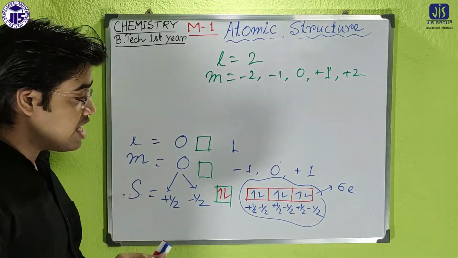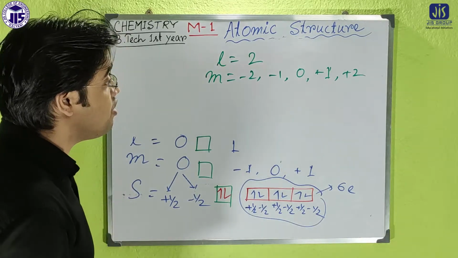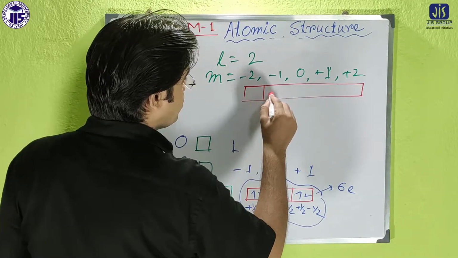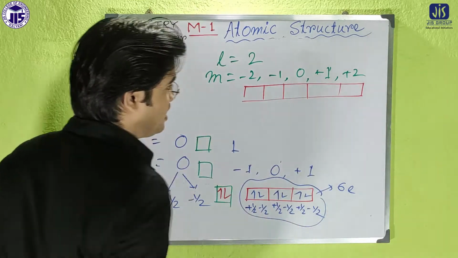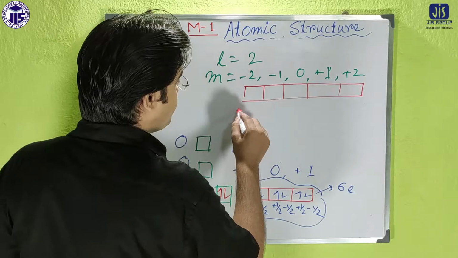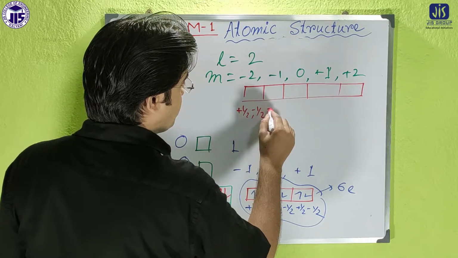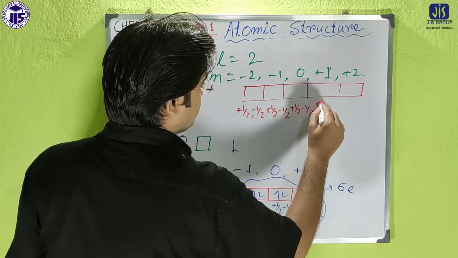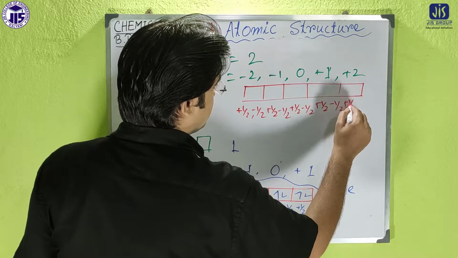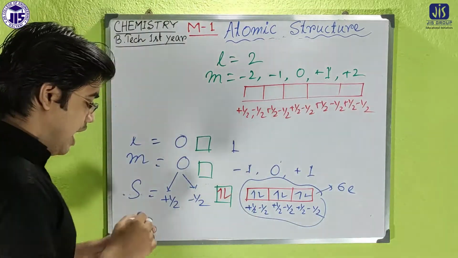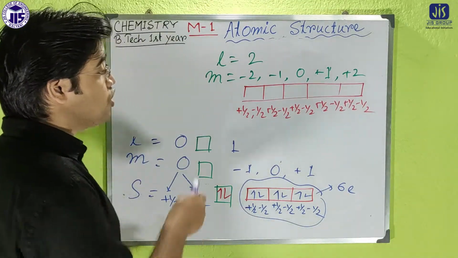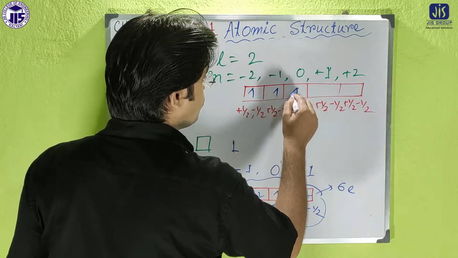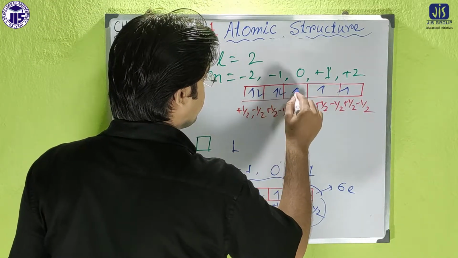Each value corresponds to one orbital, so there are 5 orbitals, and in each case there are 2 values, plus half and minus half. So the total number of electrons here will be 10.